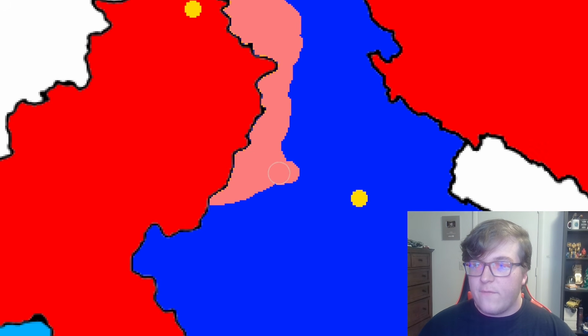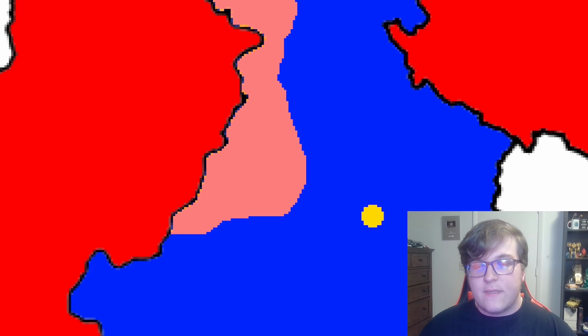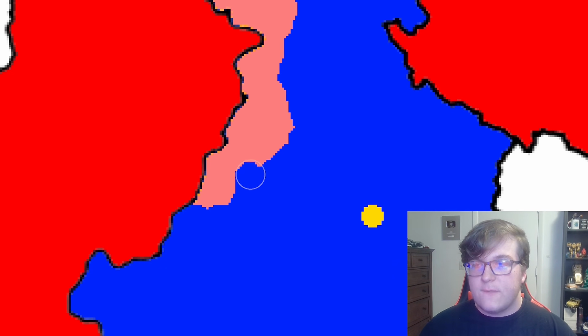But the same can be said over here. There's a lot of population, and the closer they get to New Delhi, the more and more people they're invading. So India will finally be able to halt the advance of the red team, and they'll begin to push back in the south, keeping Chinese and Pakistani forces further away from their city.